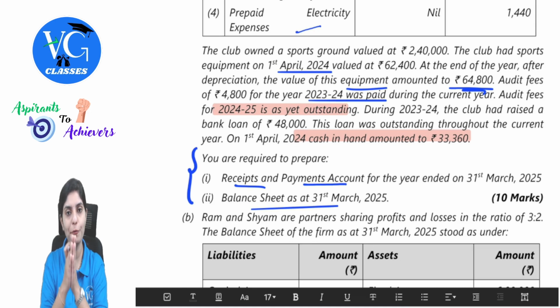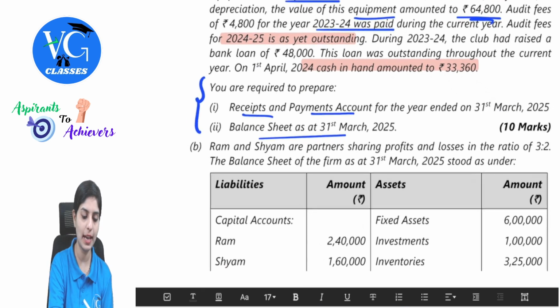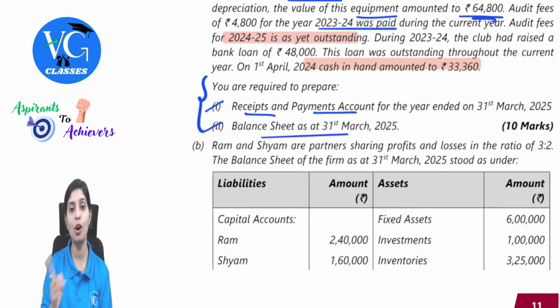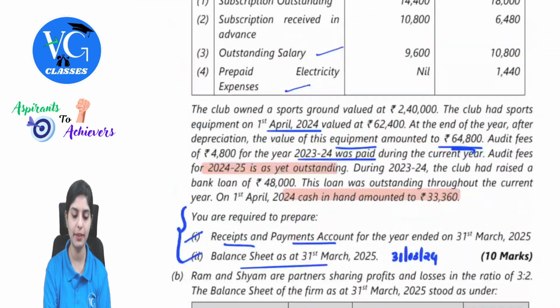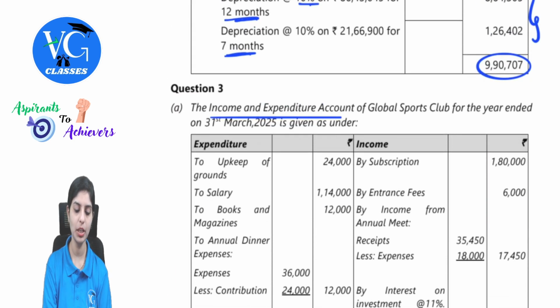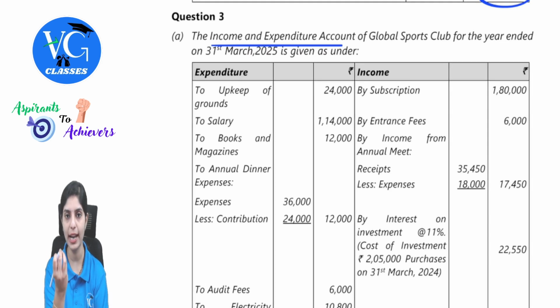So the first job of yours is to completely open all the accounts, as we have commonly followed in approaching an NPO question. Open all the respective accounts: first receipts and payments, then the balance sheet, and along with that, as a working note, your opening balance sheet as on 31st March 2024. As we run through, we can simultaneously enter the values. First, expenditure and income is given. Remember, receipts and payments is as good as your cash book, so it will have the opening balance and closing balance.